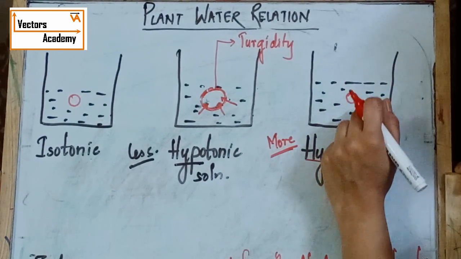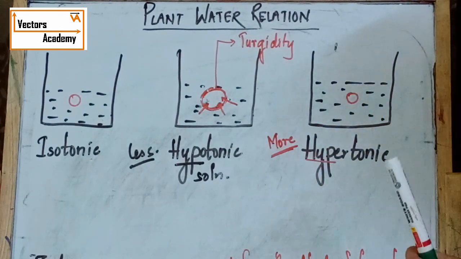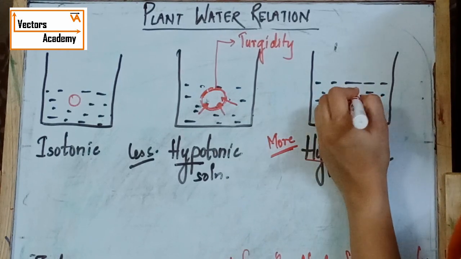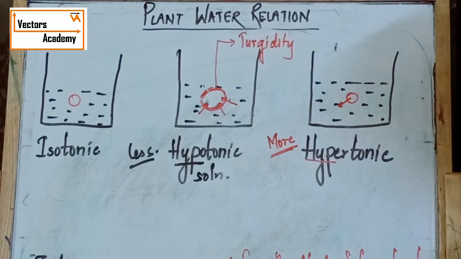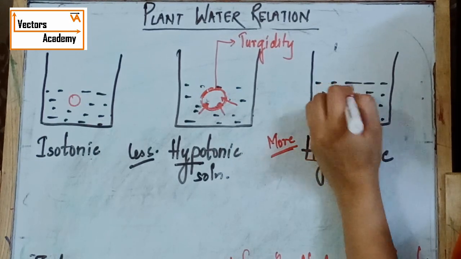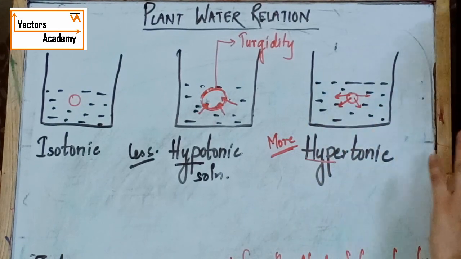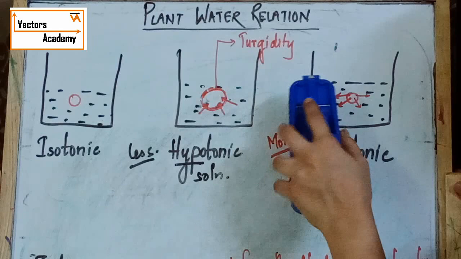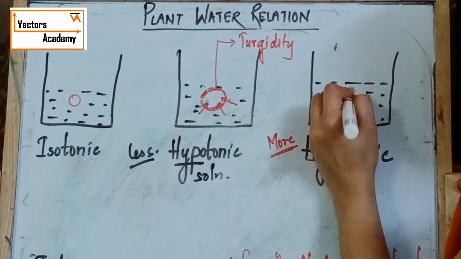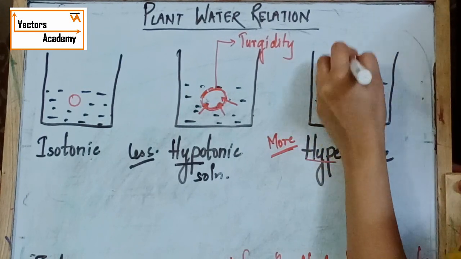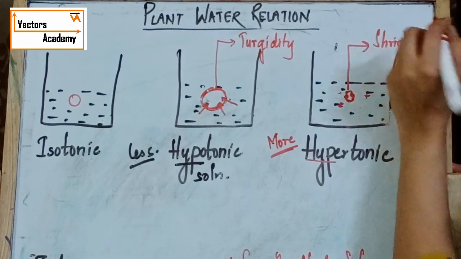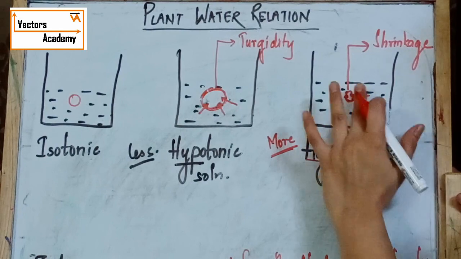Because the movement of water is from lower to higher, it will move into the hypertonic solution, and because of that the cell will shrink. This will cause shrinkage of the cell.